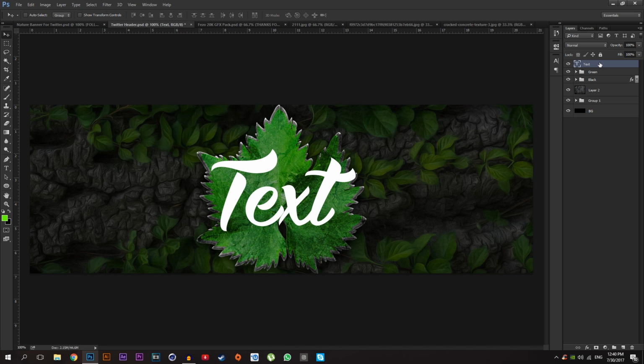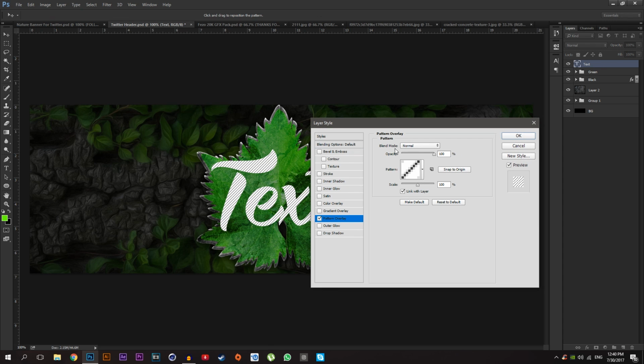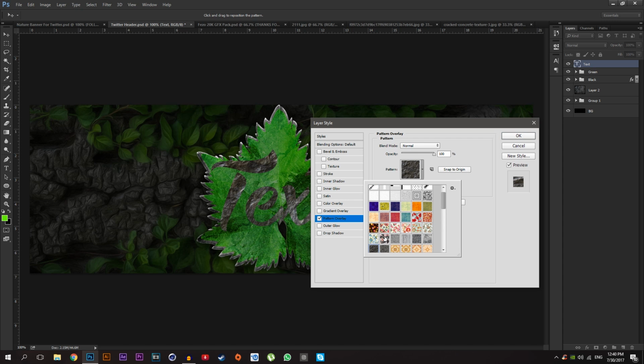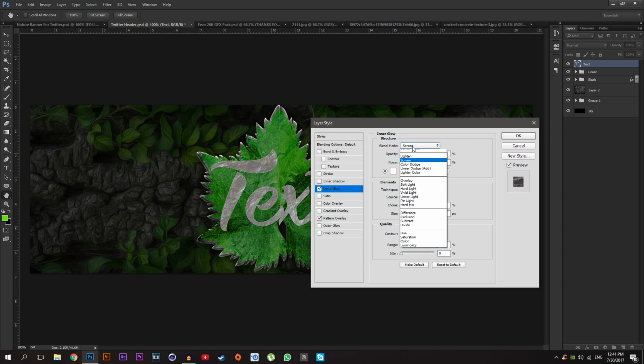Then just open the text layer style, go to pattern overlay, don't touch the blending mode, and select this pattern right there. I put the pattern link in the description, and opacity down about, let me see, 64 looks good. Go to inner glow, change the blending mode, color dodge, opacity 80, size, let me see, 8 looks good.